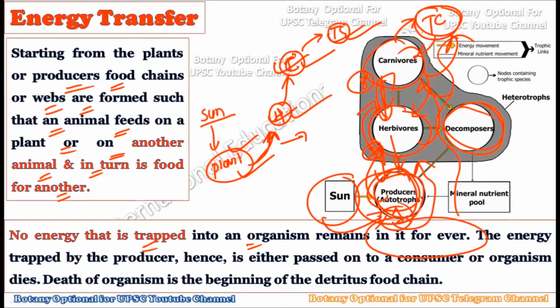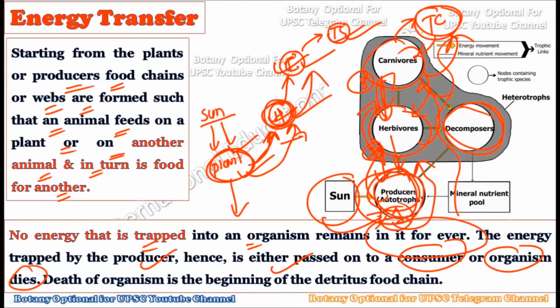The energy trapped by the producers is either passed on to the consumer or the organism dies. So there are two possibilities. If the energy is trapped by the plants, it will transfer to the next trophic level, or ultimately the plant will die. In both ways the energy will get liberated from the body of the plant. And if the energy is present within the body of a herbivore, it may transfer the energy to the higher level, or it may die. Either way, they have to liberate their energy.